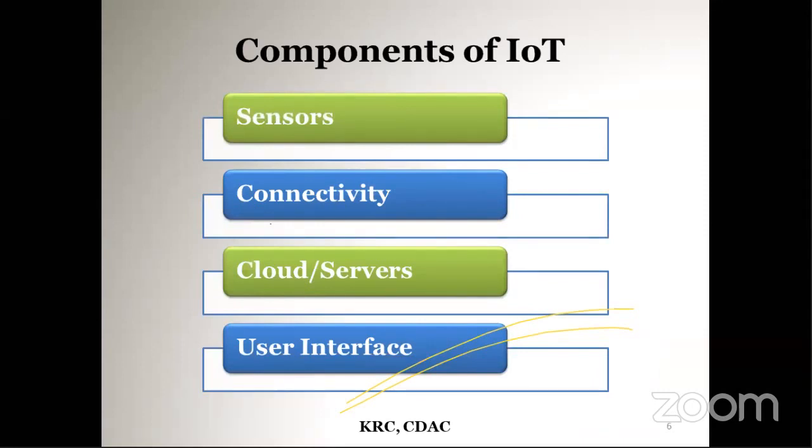Sensors are the source of data. The data collected from the sensors is given to a cloud or a server using any connection technologies. That data is analyzed or visualized in the cloud. From the cloud, the data is available to the user as a mobile application or web application. So these are the basic components of an IoT: sensors, connectivity, cloud, and user interface.